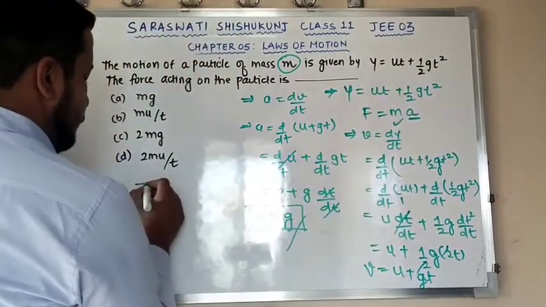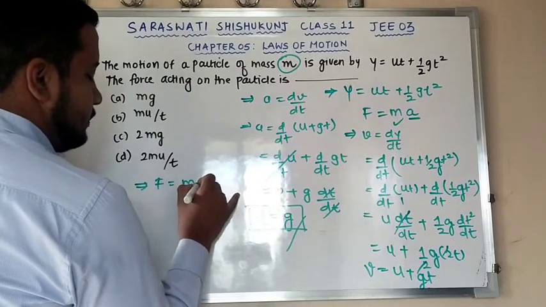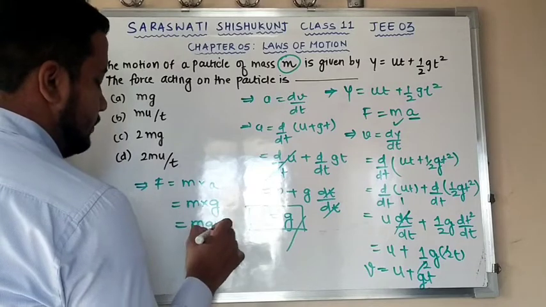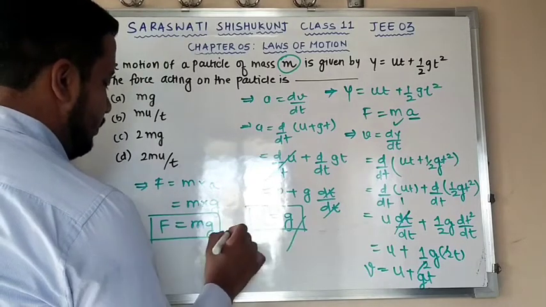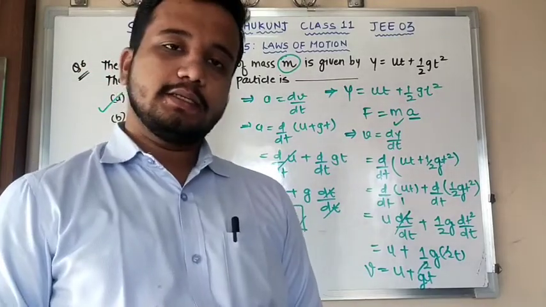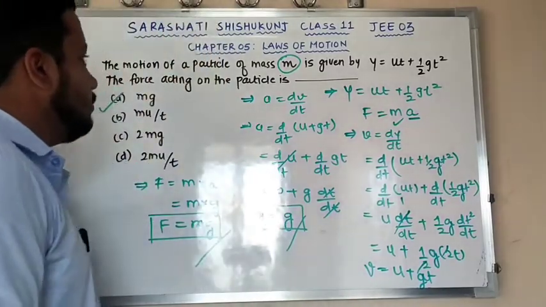If it is a, you are going to get your acceleration. Here you can substitute in the formula. I do have force that is equal to mass into acceleration. Mass is m and acceleration is g. So your answer is mg. Check out, is there any option mg? Yes, option A is the correct answer. Is this clear? Okay.